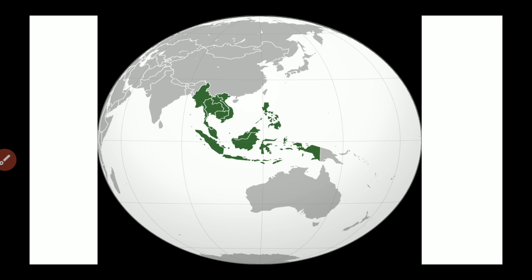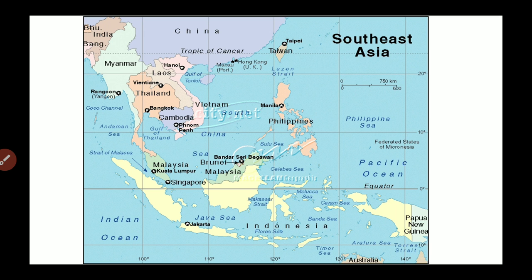If we look at the location of this region, a large part of it is present in the northern hemisphere and a very small part is present in the southern hemisphere. This region is located to the east of India, to the south of China, to the west of New Guinea and to the north of Australia. Now this is the detailed map of Southeast Asia.